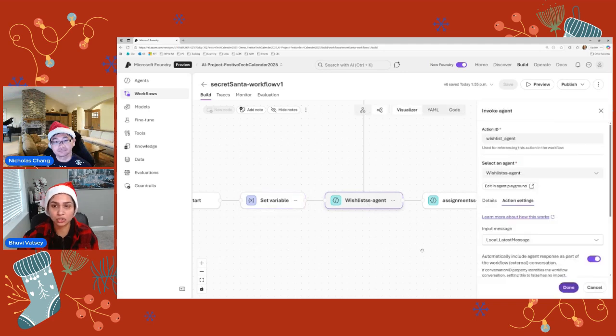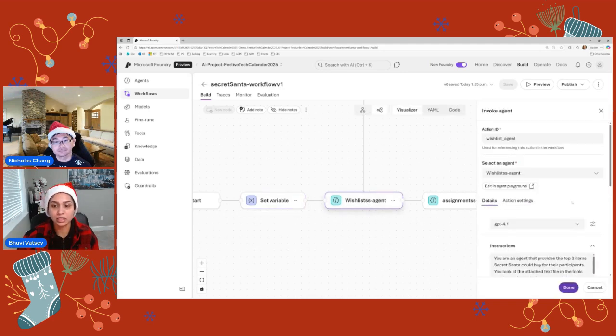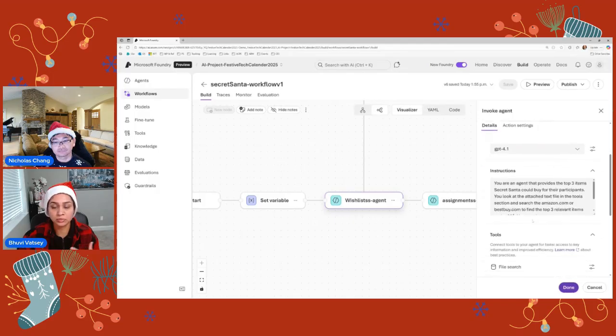Once you have set this variable, I will take you to the agent experience. In every agent, the way we have laid it out is we select the model, as Nicholas also captured earlier. We provide the instructions. So in this one, I'm telling it, you are an agent. You have to show the top 3 items that you got from the notepad I just showed you. And then based on those top 3 items, you have to go to either Amazon or Best Buy and provide the top 3 relevant items for that person.